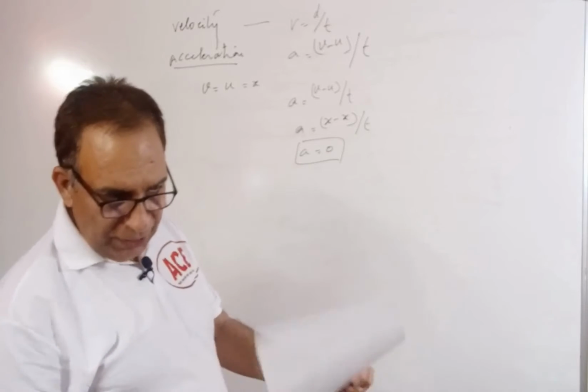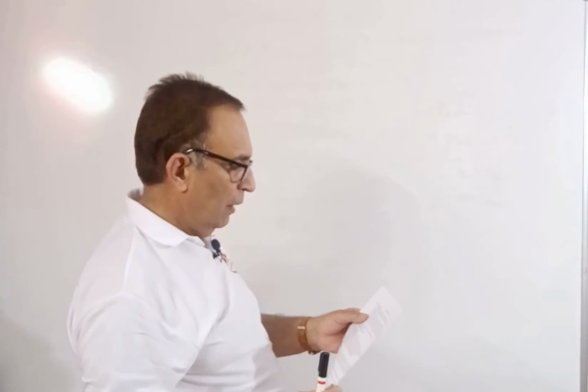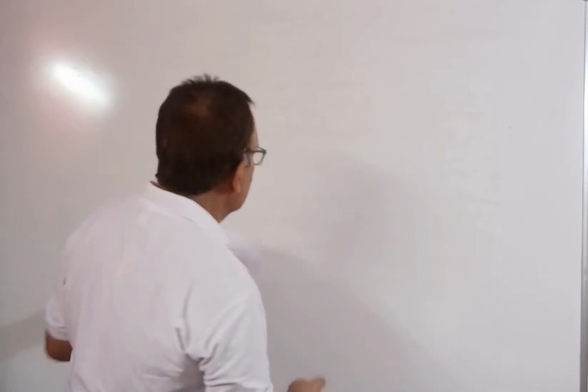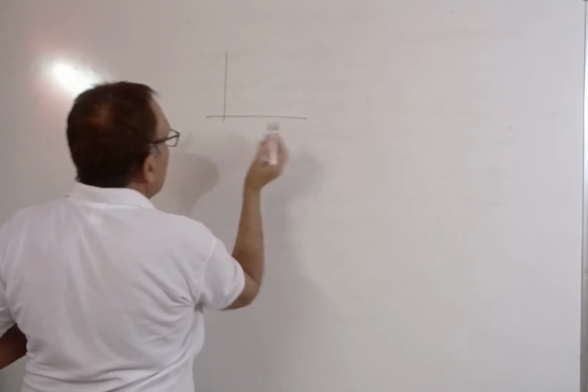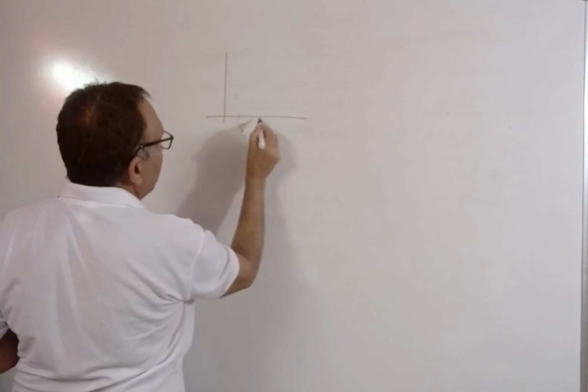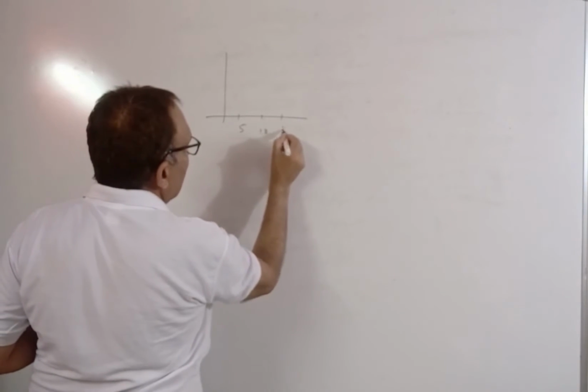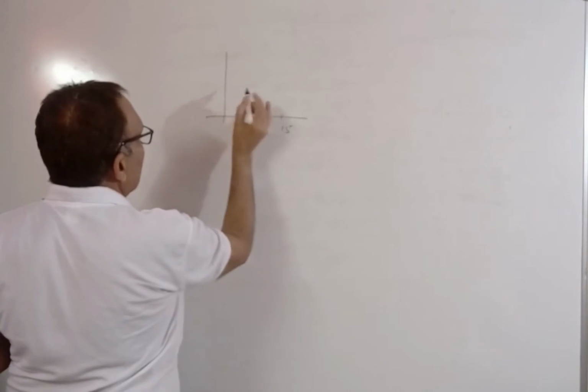We take the next question. How can you get the speed of an object from a distance time graph? What is a distance time graph? Let me say here the time again 5, 10, 15, and here is the distance.